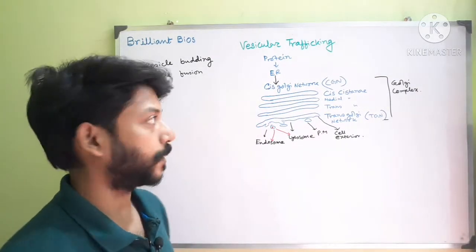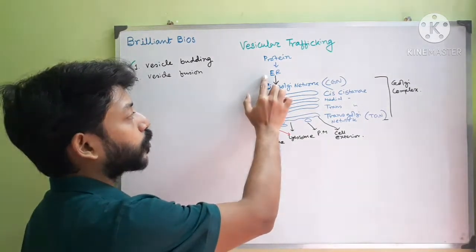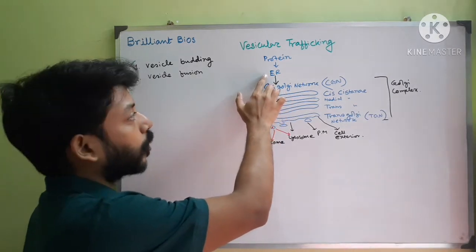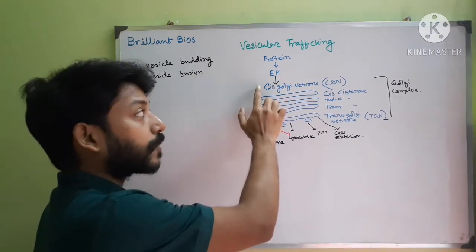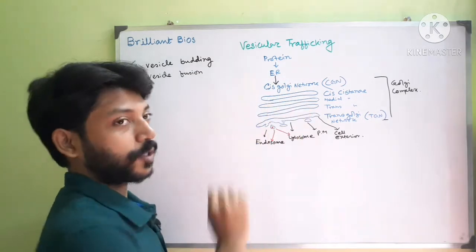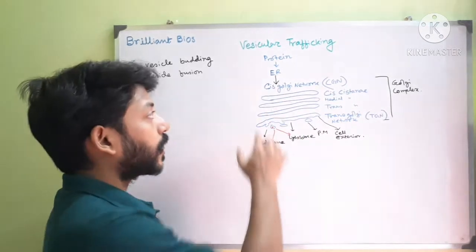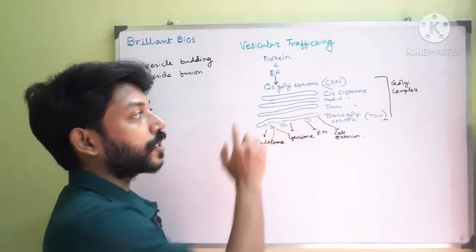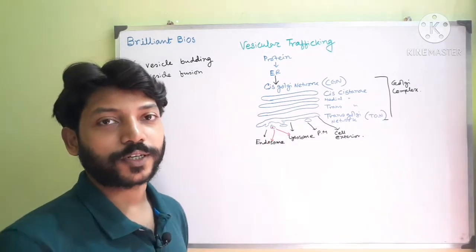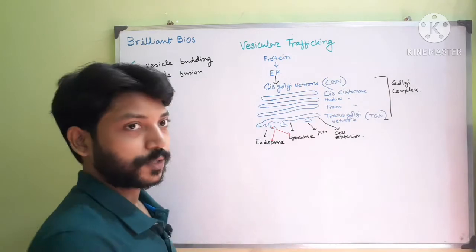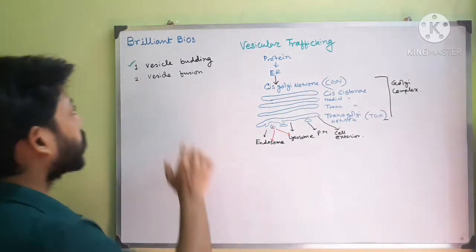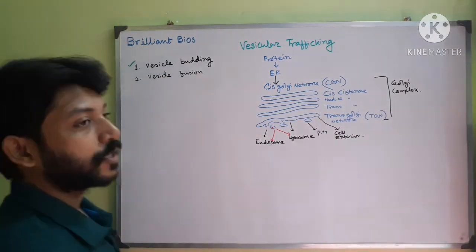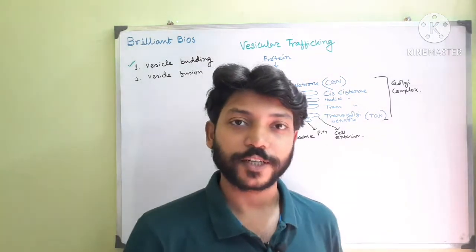I will give you an example. Let's suppose a protein buds out from the ER, then it has to fuse with the cis-Golgi network. The same is true when a protein buds out from the cis-Golgi network, it must fuse with the cis-cisterna. And the same process occurs throughout this whole process. So if you have understood vesicle budding and vesicle fusion, you have understood vesicular trafficking.